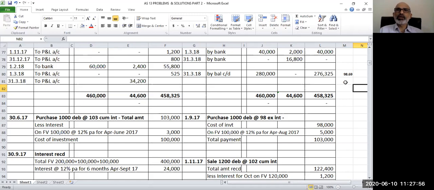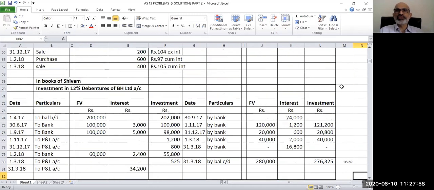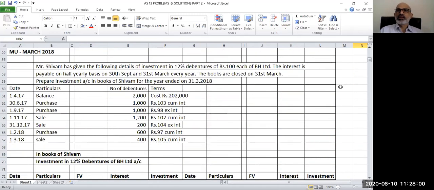So you can make a cross verification of this. With this, we can conclude this session. I hope you have understood the first full-length problem on investment accounting, which had both ex-interest and cum-interest types of transactions. It also had purchase, sale, and those kinds of things, and also the year-end balancing of ledgers, etc.